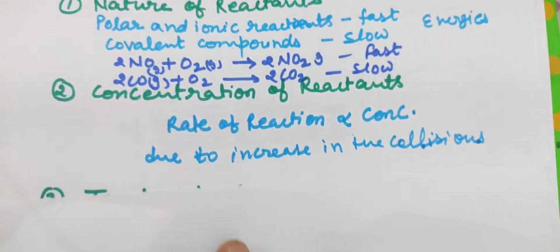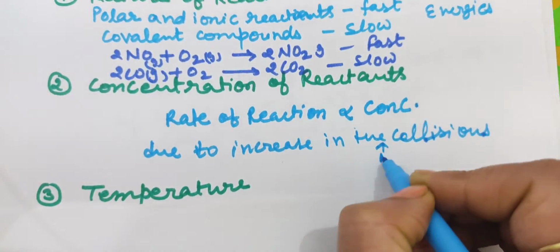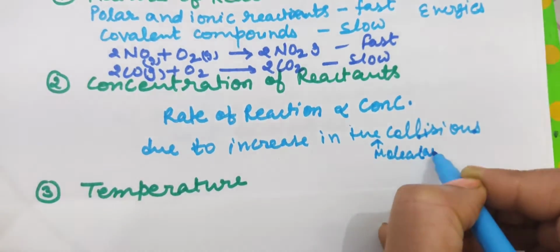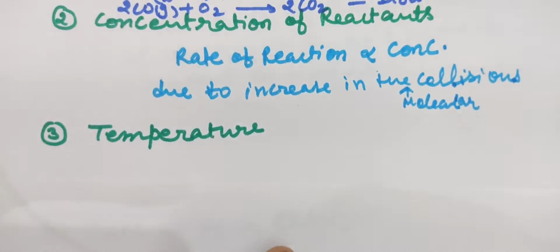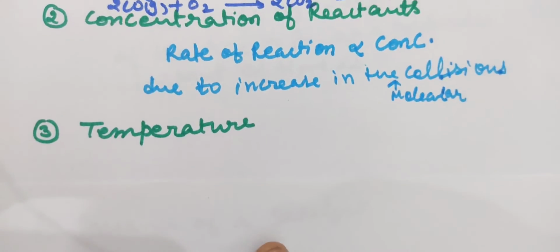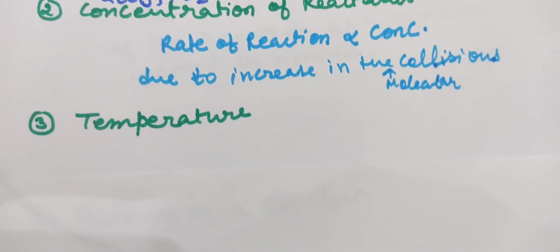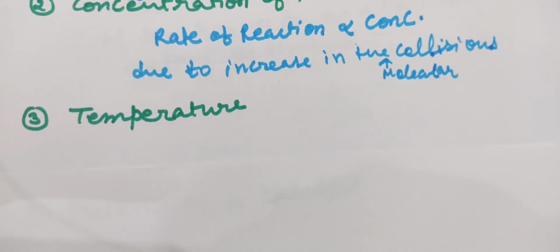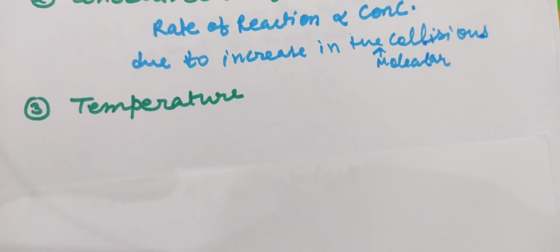When molecular collisions increase, what will happen? With the increase in molecular collisions, the rate of reaction will increase. The next factor which affects the rate of reaction is the temperature. Generally, if we increase the temperature, molecules collide with each other and their kinetic energy increases. When kinetic energy increases, molecules move here and there and collide with each other.